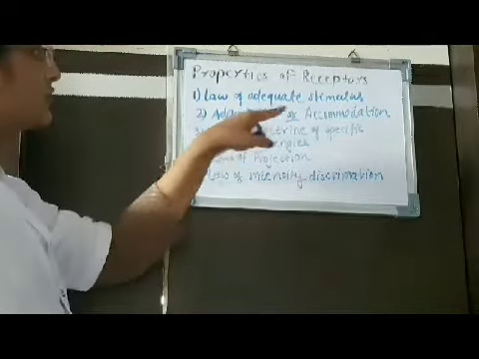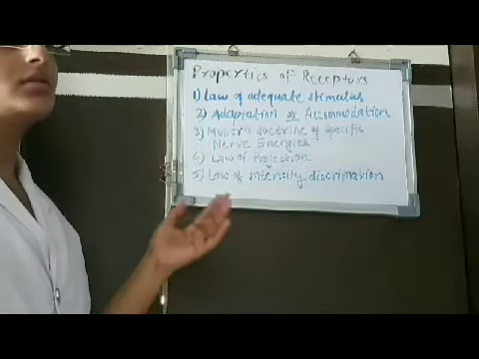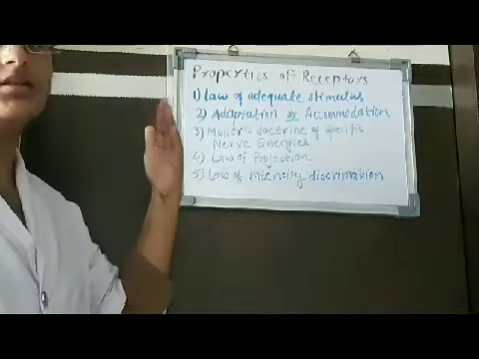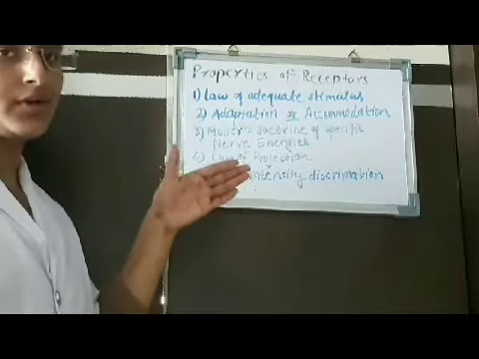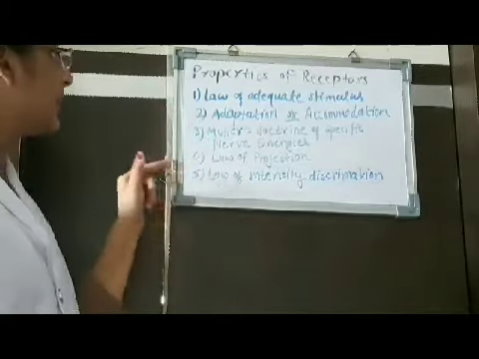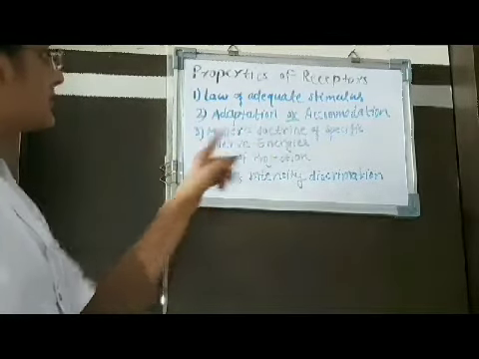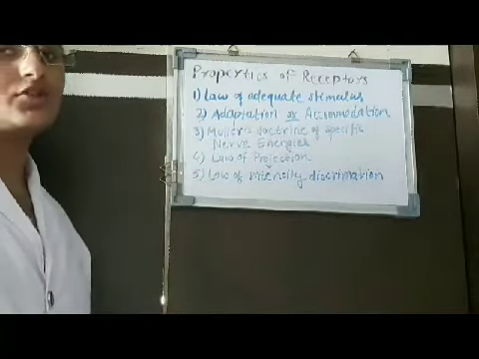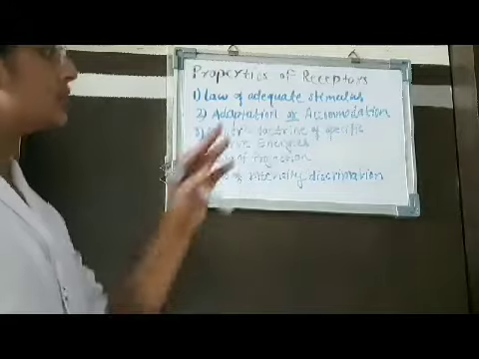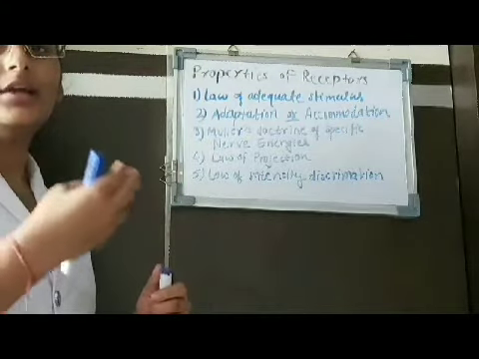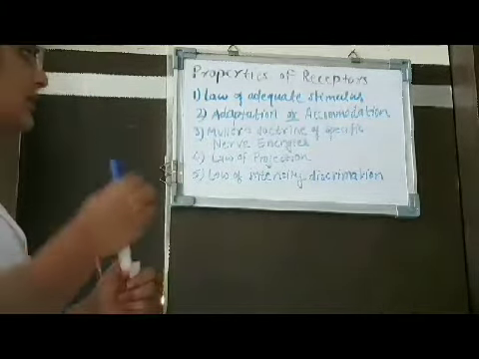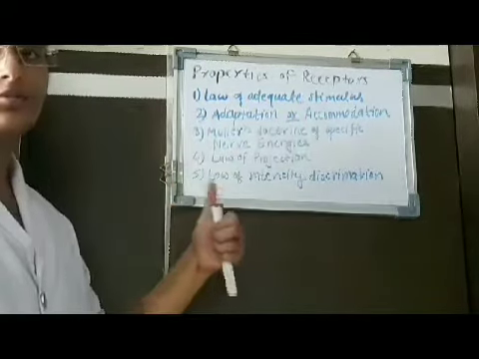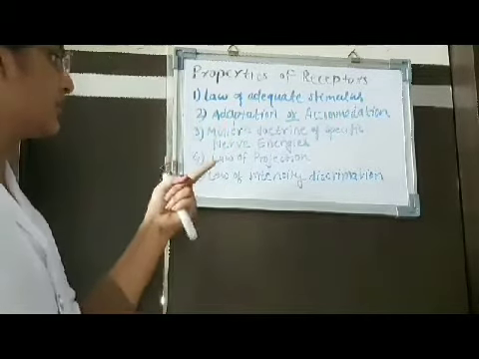The second is adaptation or accommodation. It includes the dysfunctioning of the sensory nerve fiber on a constant frequency of action potentials traveling through the afferent pathway. Then, Muller's doctrine of specific nerve energies. This is concerned with the differentiation of sensation. The perception of sensation depends upon the area of the sensory cortex which is innervated by the sensory nerve. That is, if the sensory nerve is innervating the occipital lobe, it produces the sensation of vision.